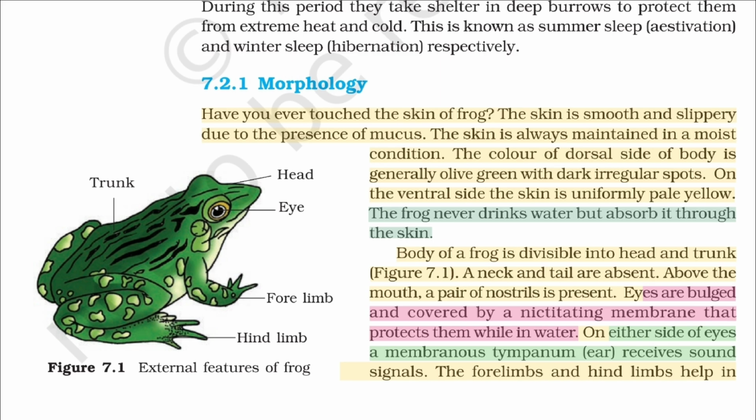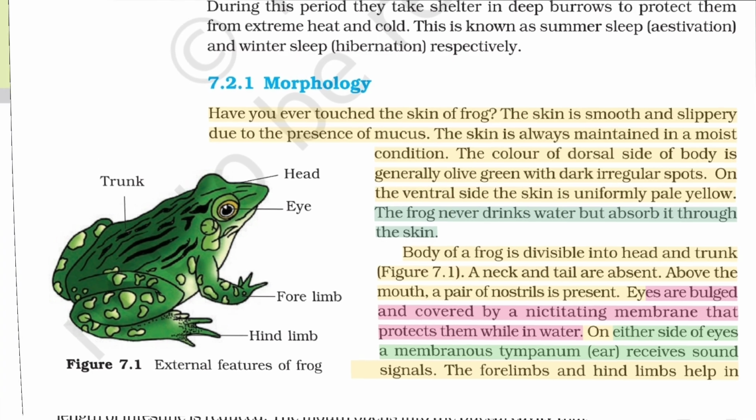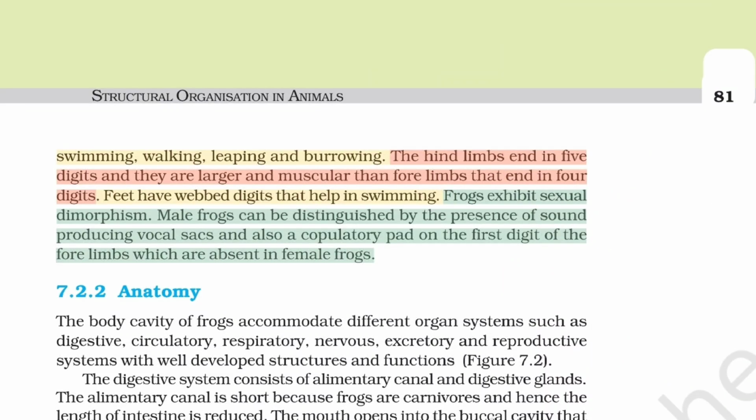Body of a frog is divisible into head and trunk, figure 7.1. A neck and tail are absent. Above the mouth, a pair of nostrils is present. Eyes are bulged and covered by a nictitating membrane that protects them while in water. On either side of eyes a membranous tympanum, ear, receives sound signals. The forelimbs and hind limbs help in swimming, walking, leaping and burrowing. The hind limbs end in 5 digits and they are larger and more muscular than forelimbs that end in 4 digits. Feet have webbed digits that help in swimming.